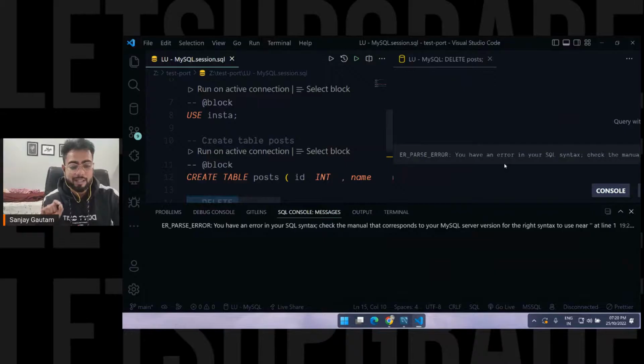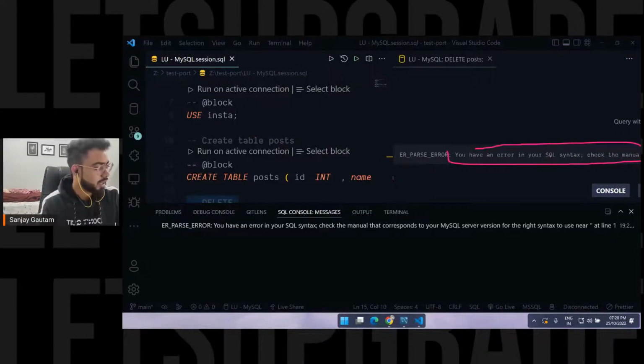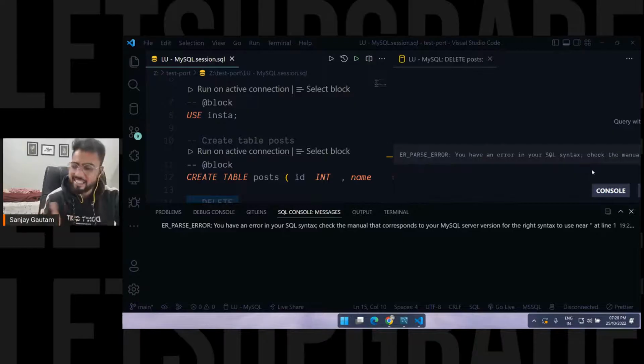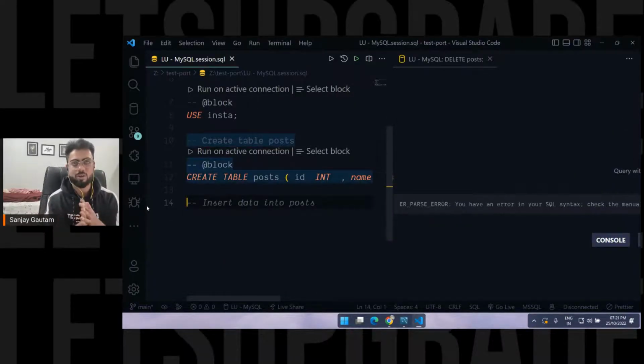And yeah, you will get errors. See, if you have any error, this command is not perfect, I am having an error here, so you will get the error as well, whatever error you have. Initially it's going to look a little difficult to work with VS Code.